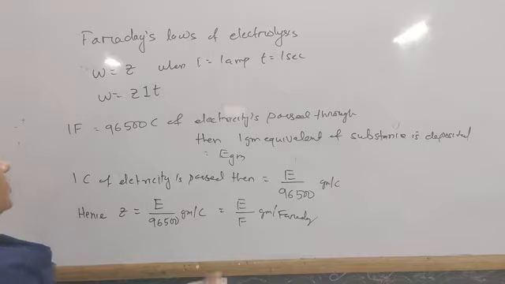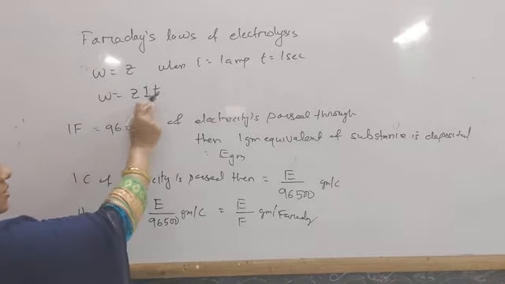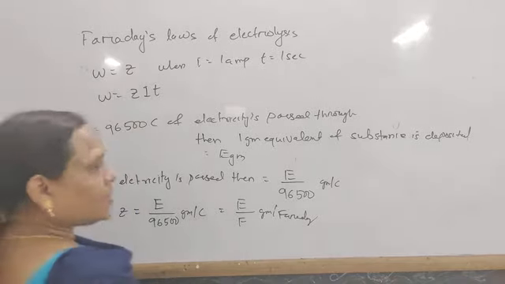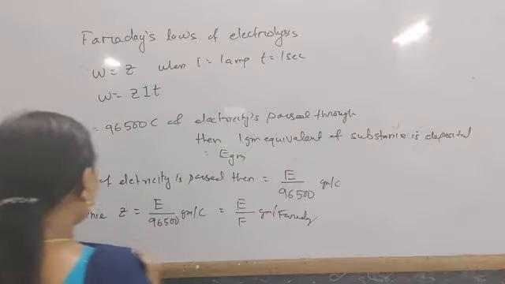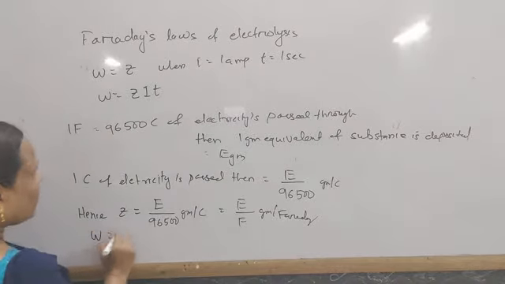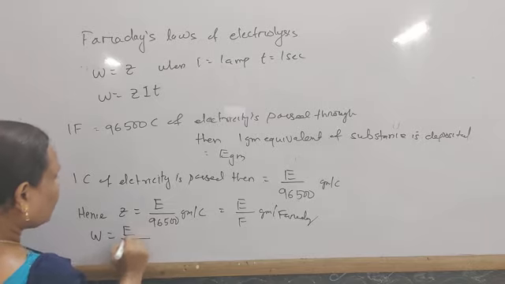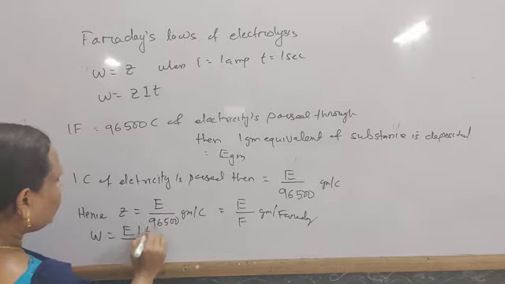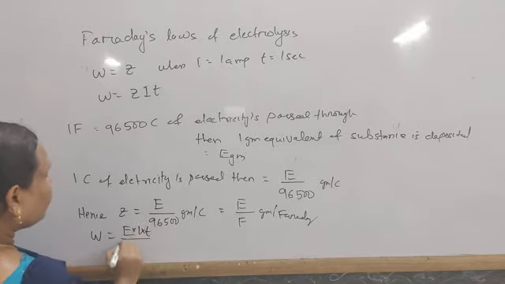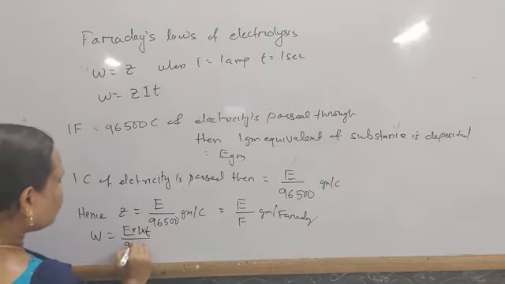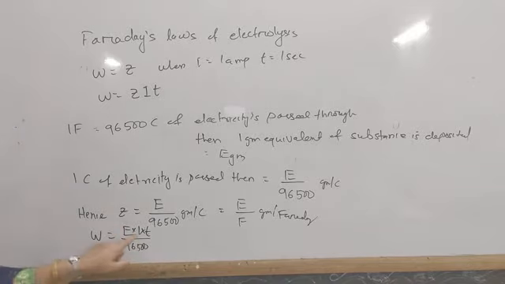Substituting these values in this equation, what do we get? W equals E into I into T divided by 96,500, since Z equals E by 96,500 per coulomb.